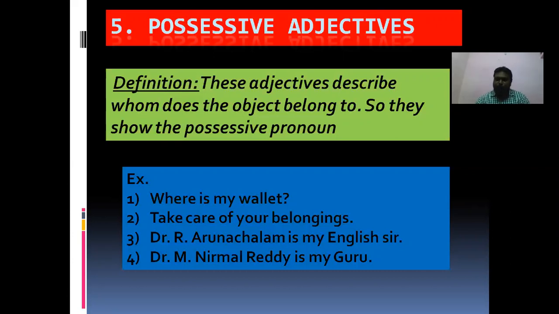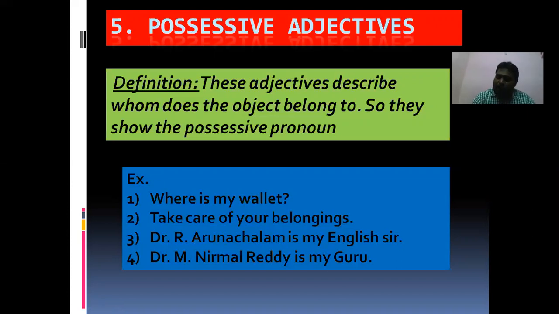For example, where is my wallet? Here wallet is the noun and my is the adjective. My is the adjective because it tells about the possessive. That wallet belongs to me. We already saw in the definition that it describes whom the object belongs to. So here, my wallet.